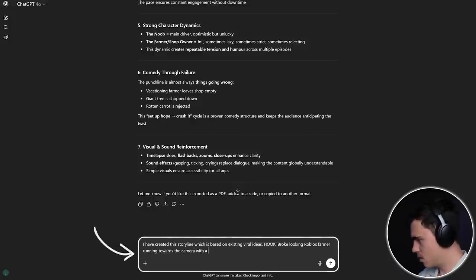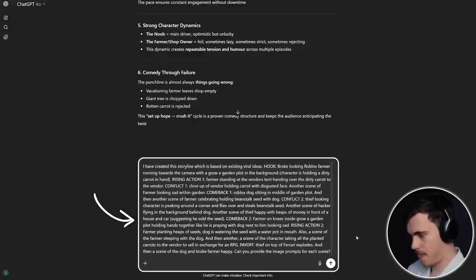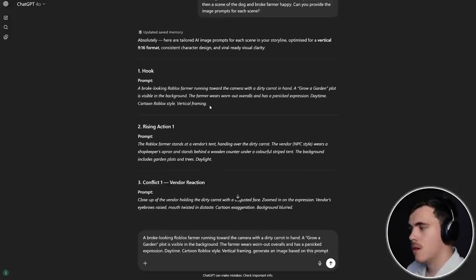It's time to bring the storyline that we just created to life using AI, and we aren't gonna mess around. I got straight into typing out the story structure that we came up with into ChatGPT, and I asked it to generate image prompts for each of the scenes. And after we got back the image prompts, I wanted to make a point to you.